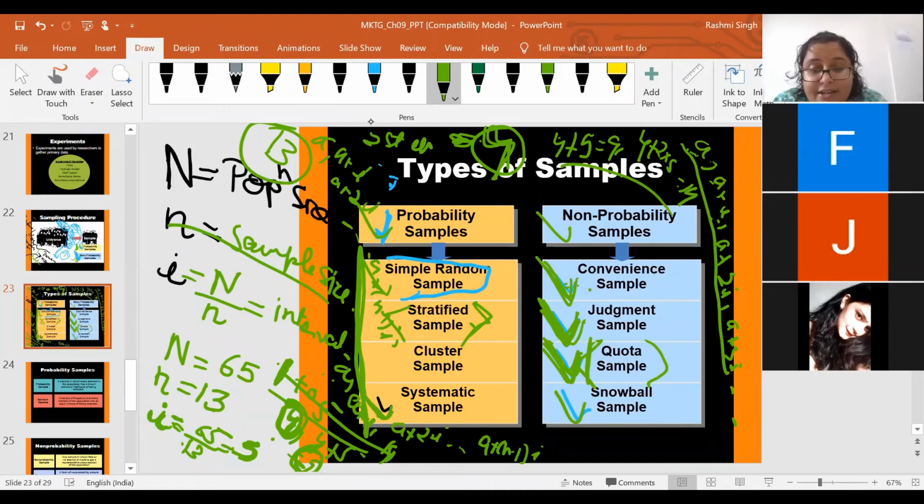And in the second step, once the groups are made, you will be using the simple random technique, or a different probability technique, in order to select a sample from each group. So that is the basic difference between the stratified sample and the quota sample. Now is it clear, class?